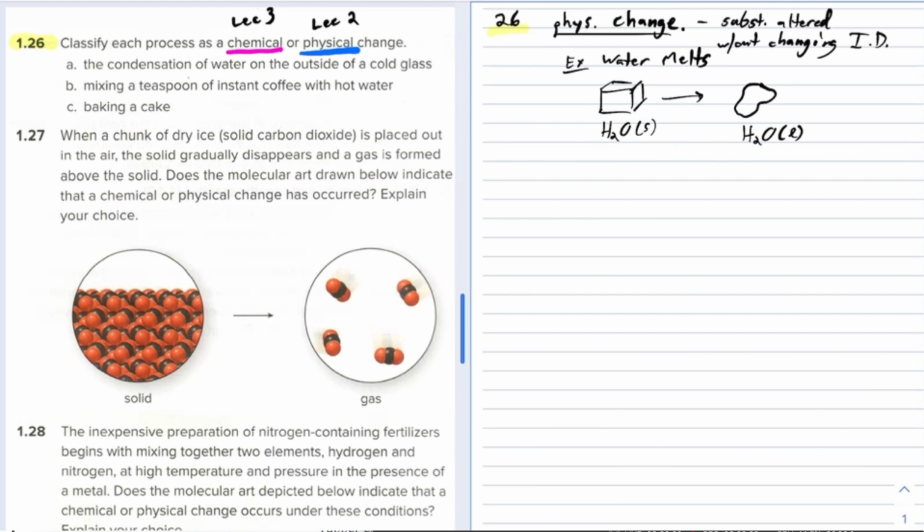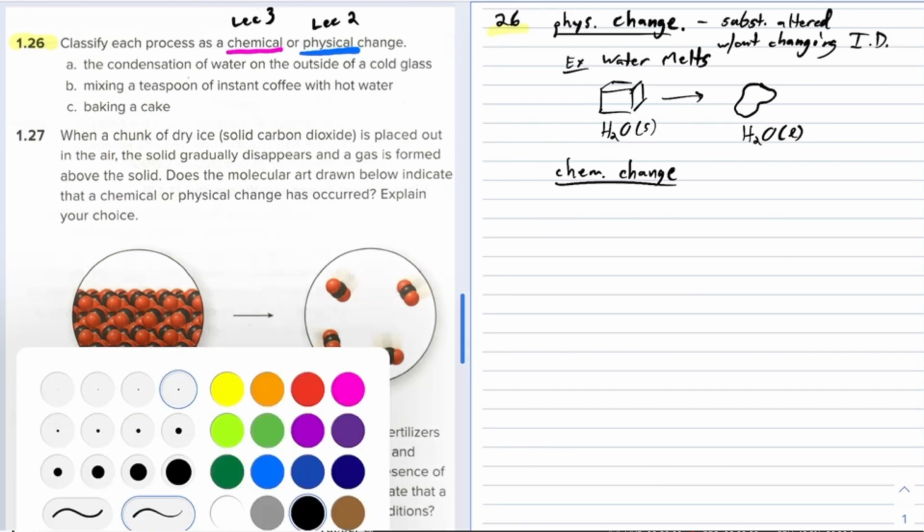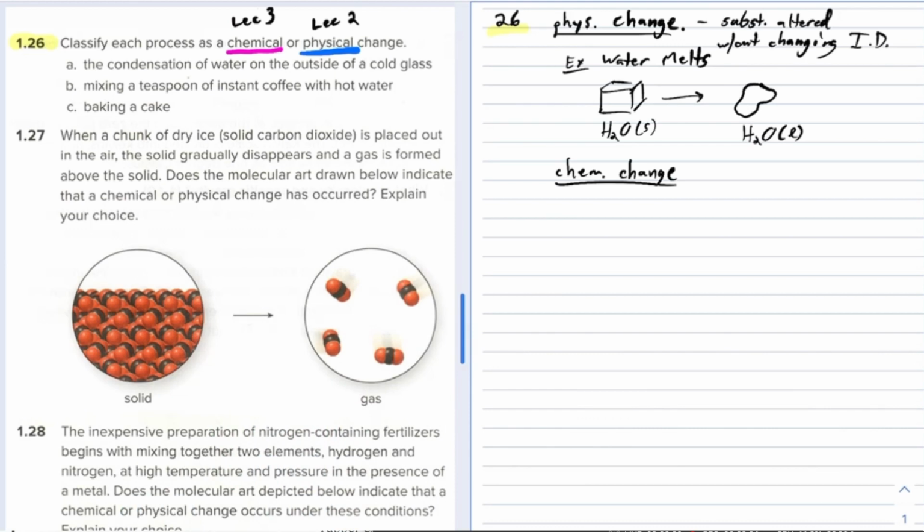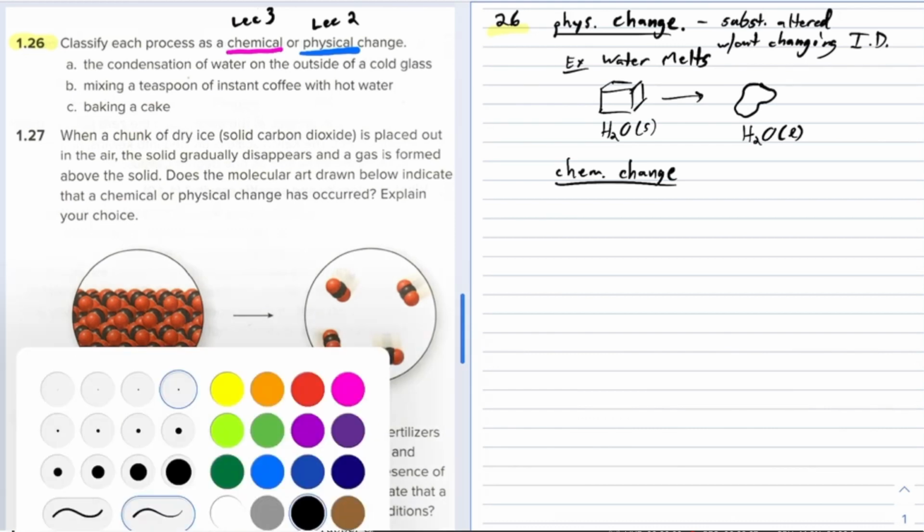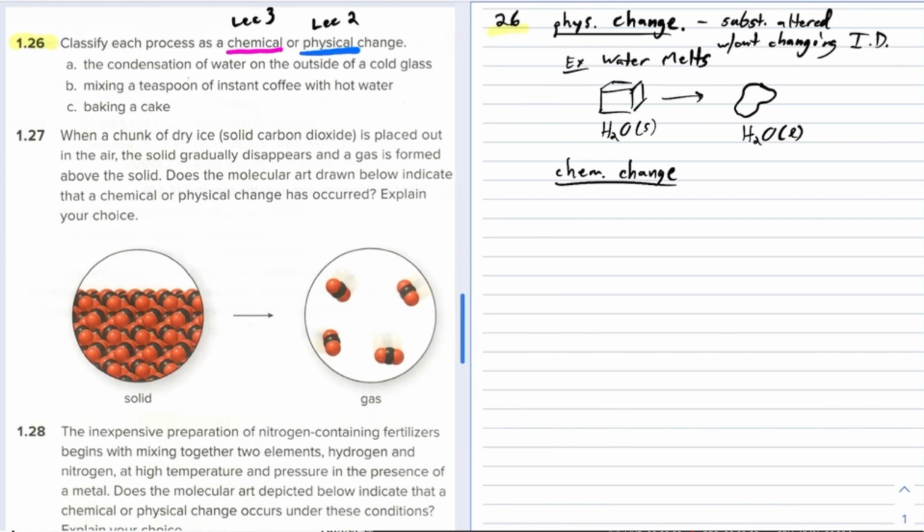Okay, chemical changes, on the other hand, do involve a change in the identity. So the substance is altered along with its identity being changed. So that's a chemical change. Now, sometimes it's just hard to tell this without a little bit of experience, but there are some good indications that you have a physical or a chemical change. Physical changes are easily reversed. Chemical changes are not so easily reversed. I'm going to write that down. So easily reversed.